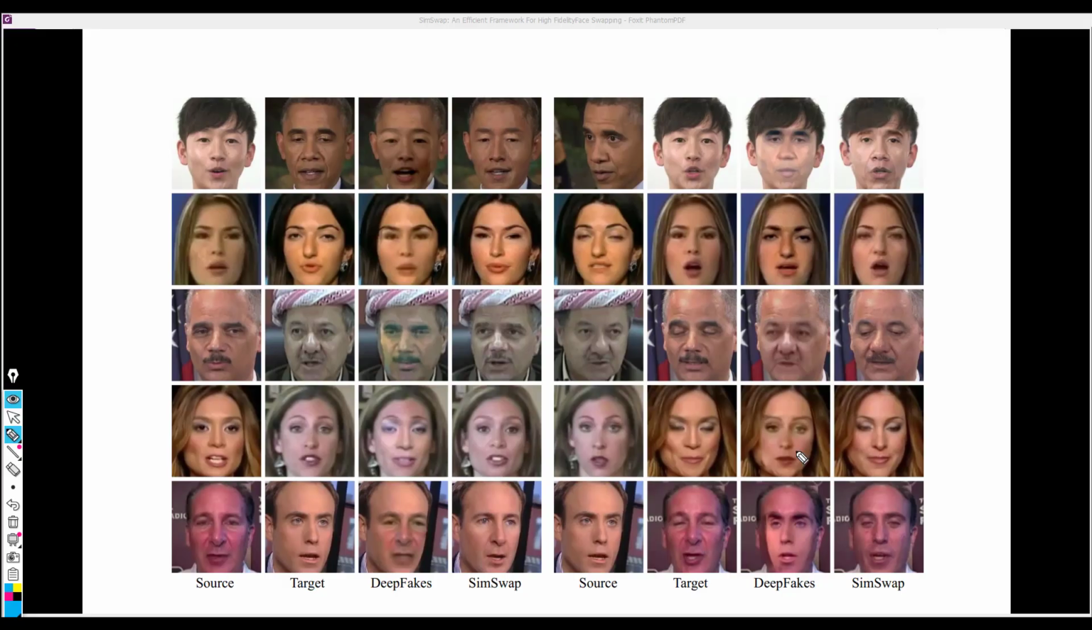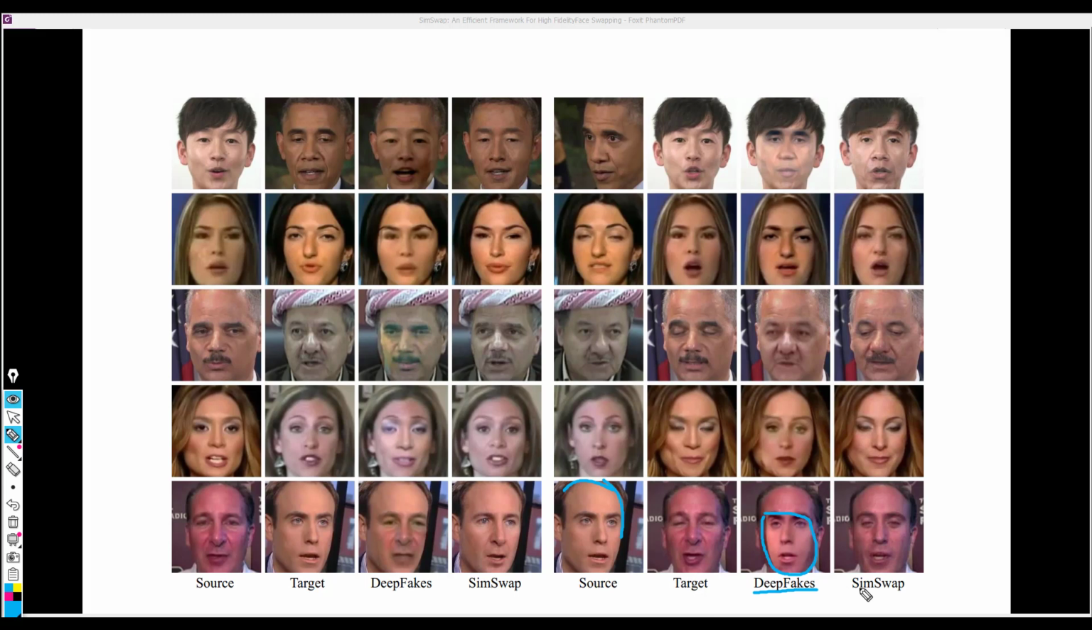Compared to other methods, the Simple Swap framework does better at transferring the identity from the source to the target while maintaining the target attributes. We'll see right here how this previous method, DeepFakes, which is a very popular method, produces this kind of output where some parts of the source image, or rather some attributes of the source image, are still being transferred to this output right here, which is an unwanted transfer, since all we want to do is just transfer the identity from the source to the target.